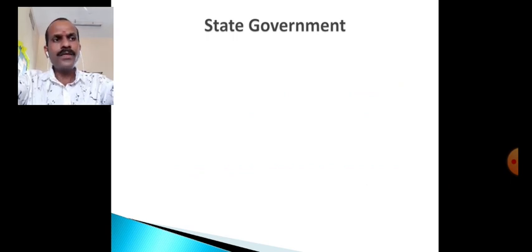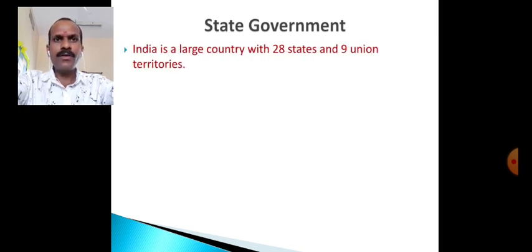So in this chapter, as per the chapter name, we are going to study in detail about the state government. State government in India: India is a large country and it is having 28 states and 9 union territories. Earlier it was 29 states and only 7 union territories were there,